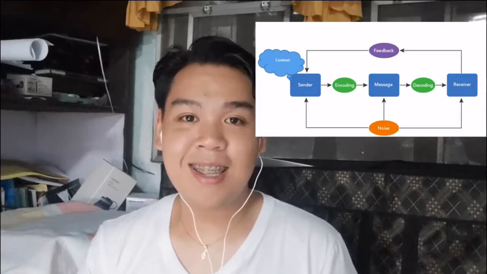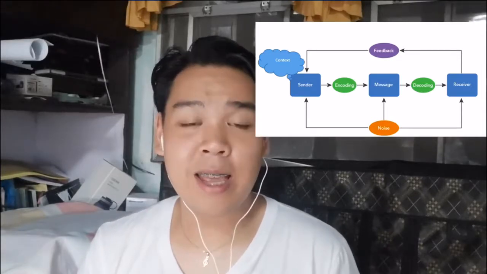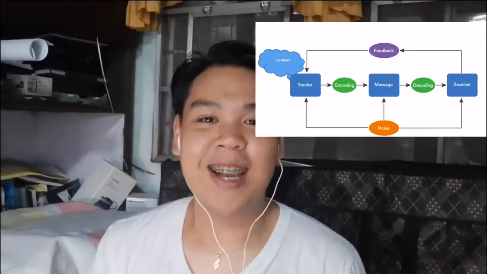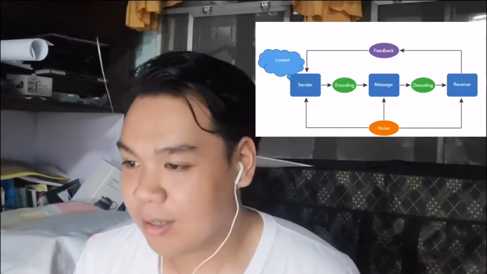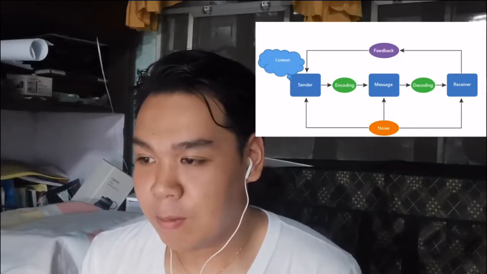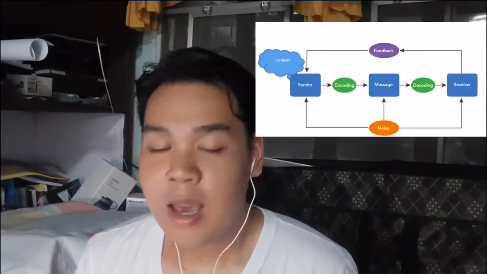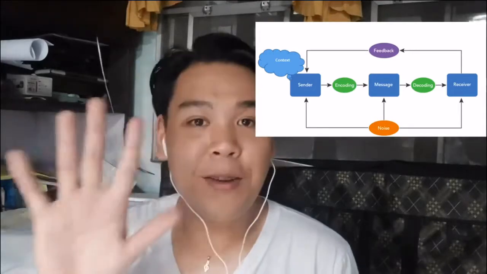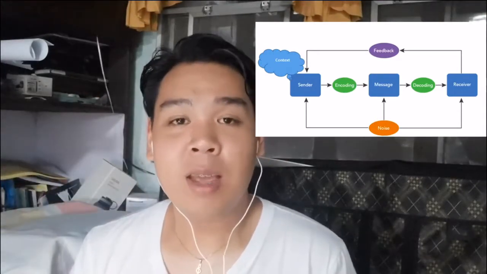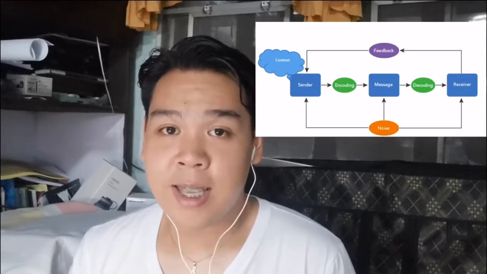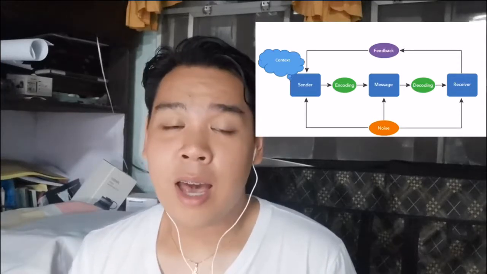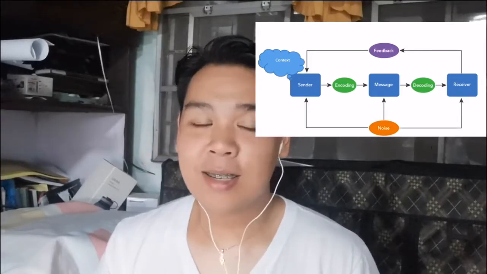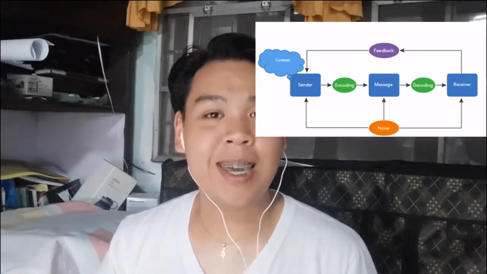And once done, the receiver becomes a sender that conveys a message too. Number 4, it creates a feedback that makes the communication process a cycle. Fifth, as seen in the diagram, there can be certain noises that can interrupt or interfere in the communication process. And that is how communication starts and becomes a cycle of thoughts.